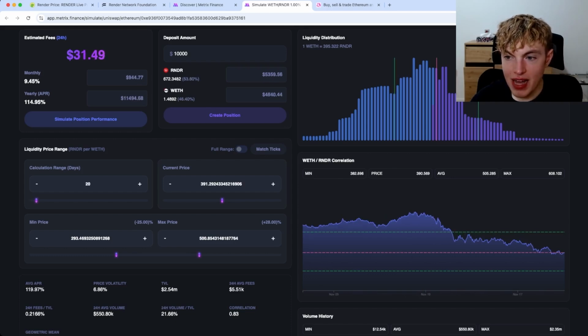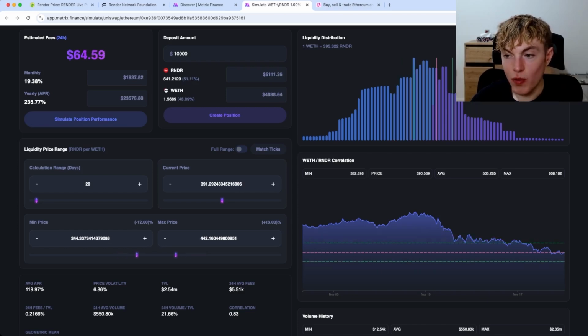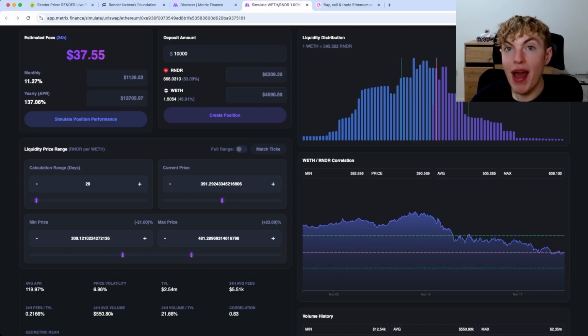Now we can change our max price and min price as we wish to find our range. Now, typically speaking, if you have a very tight range, you can get a higher APR, but you may have to adjust it or rebalance your position more often. But if you have a wider range, it can be more of a passive investing strategy where the APR is lower, but you don't need to be checking your pool every single day and making sure your investments are in range.